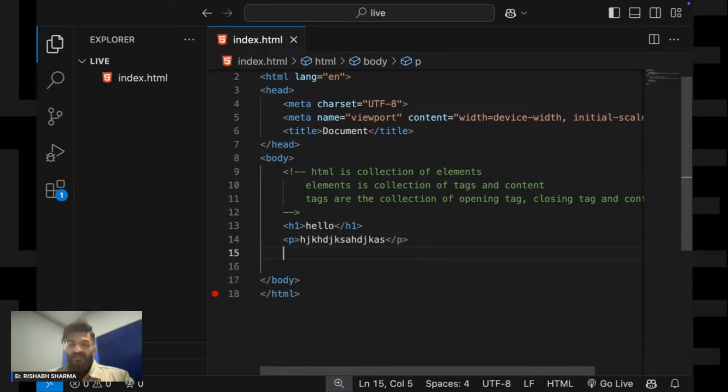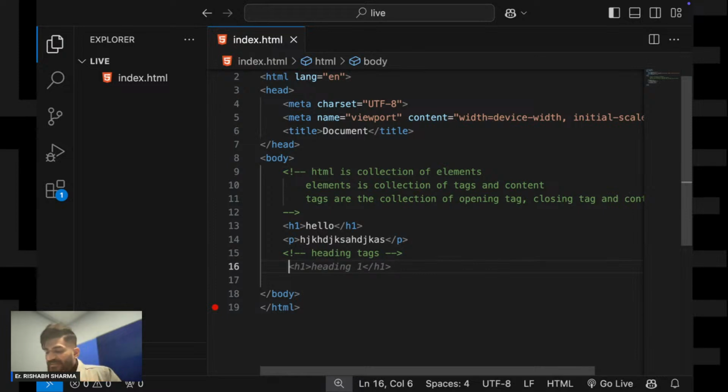Perfect. So now there are certain tags. Now let's talk about the heading tag. What is the heading tag basically? The heading tag is used to define headings. You must have seen that there are different types of headings. Some headings are big, then come your subheadings, then come your sub-subheadings.